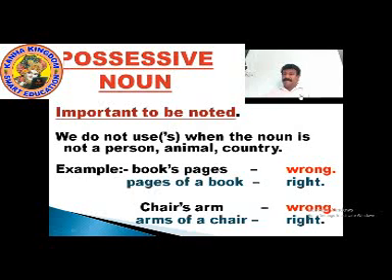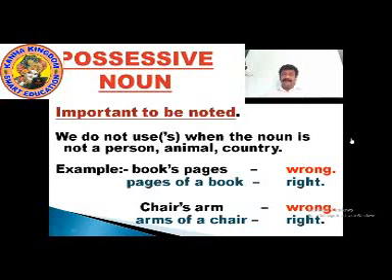So now let's go back from first. Possessive noun, important to be noted. Look at the monitor screens where you can see we use apostrophe S only with the nouns that are names of people, animals, country. We do not use it when the noun is not person, animal or country.